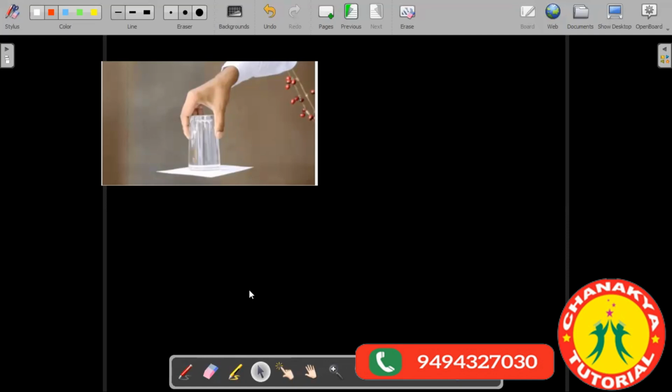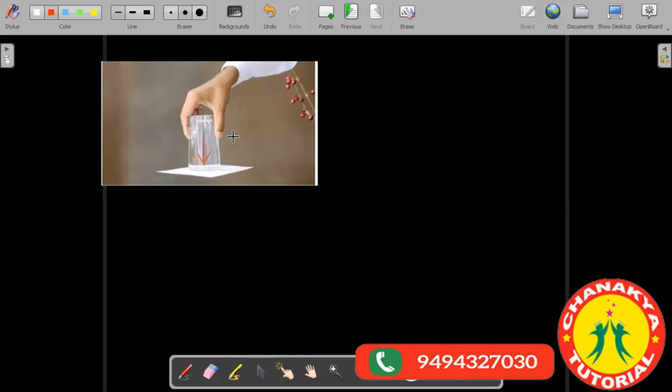Sir, gravity. Gravity, sir. Yeah, due to gravity. Sir, gravity is pulling. So atmospheric pressure is going upside. See, the gravity is pulling it downward. The gravity is pulling the water downward.